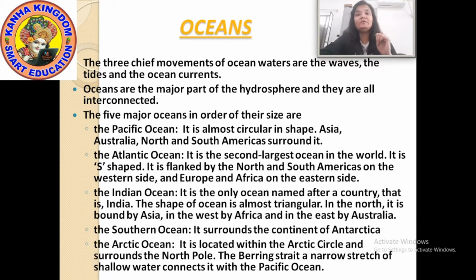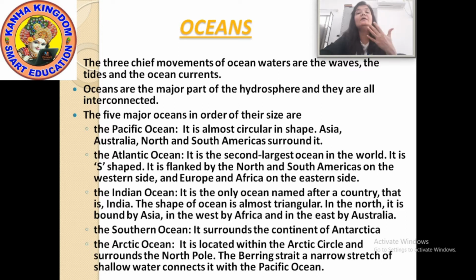Now Atlantic Ocean. The first thing about the Atlantic Ocean is that it is S in shape. When you look at the map or the picture of the Atlantic Ocean, you will easily come to know it is S in shape. It is the second largest ocean in the world. It is S in shape, I told you. It is flanked by North and South America on the western side and Europe and Africa on the eastern side.